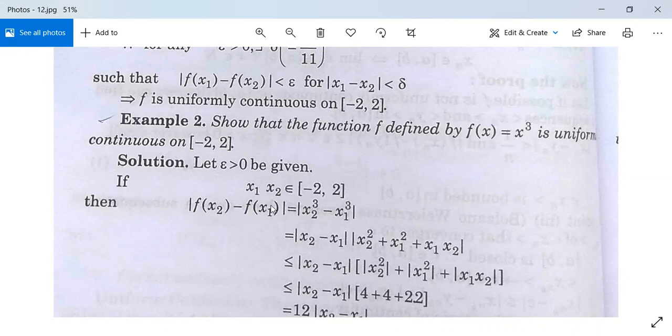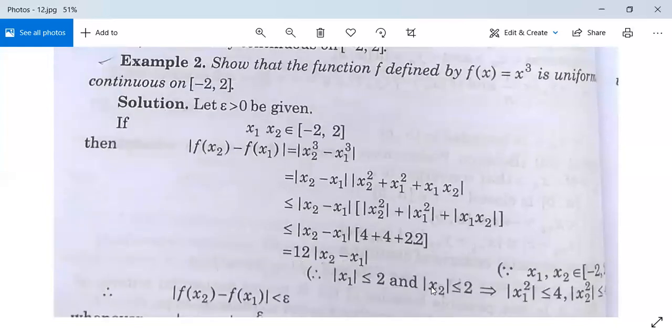So mod f(x1) minus f(x2) is equal to mod x1 cube minus x2 cube. It is equal to mod x2 minus x1 within bracket x2 square plus x1 square plus x1 x2. It is less than or equal to mod x2 minus x1 into mod x2 square plus mod x1 square plus mod x1 x2. Mod x2 square is less than 4, mod x1 square is less than 4, plus mod x1 x2 is less than 2 into 2, so 4. So 4 plus 4 plus 4 is 12. Therefore it is equal to 12 times mod x2 minus x1.